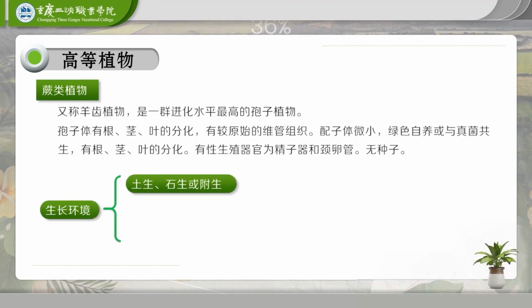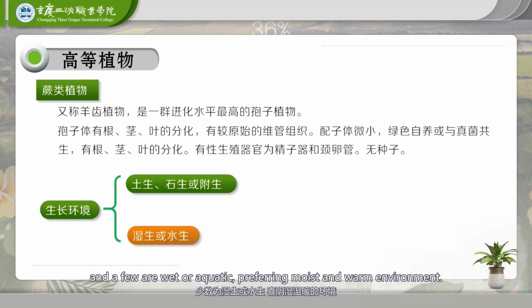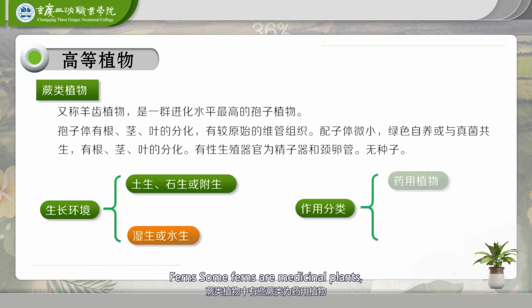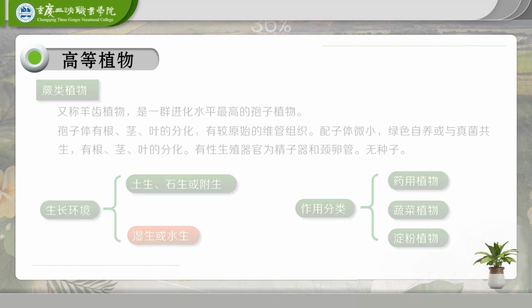No seeds. Most of them are terrestrial, growing in soil, on stone, or epiphytic, and a few are wet or aquatic, preferring a moist and warm environment. Some ferns are medicinal plants, some are used as vegetables, and some are starch plants.